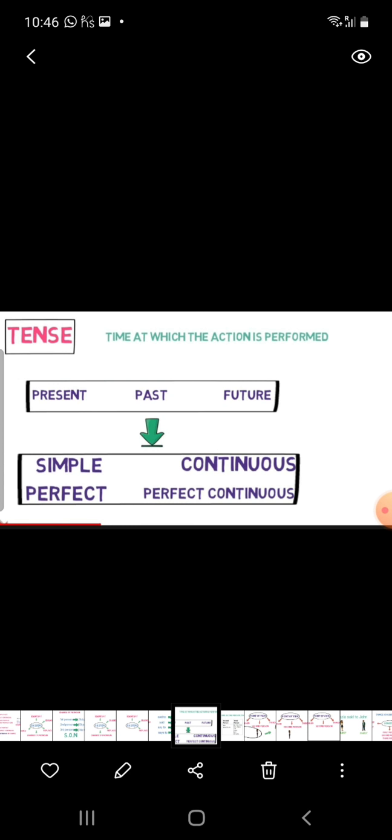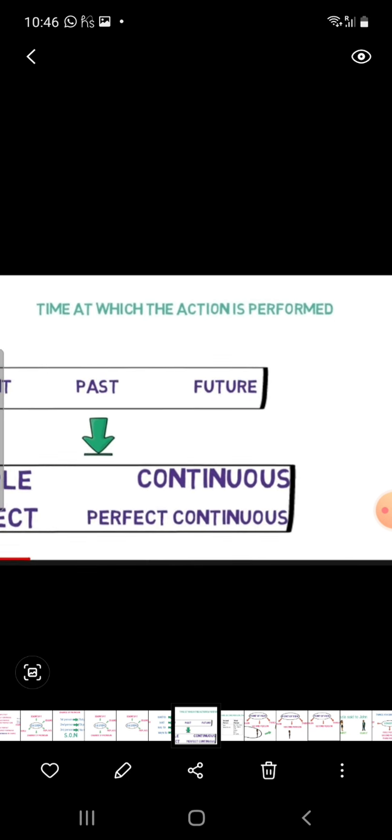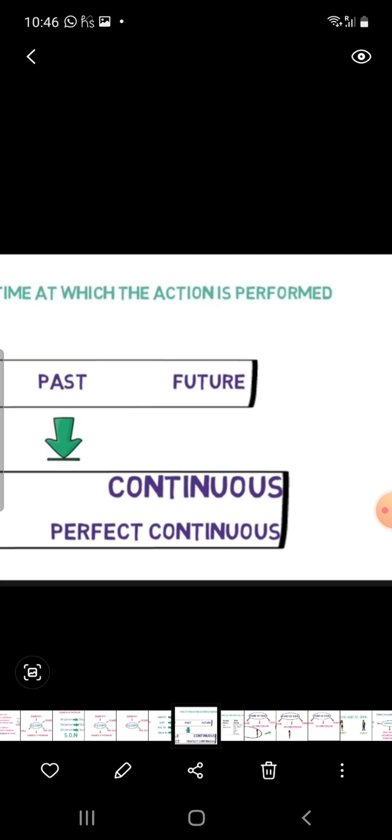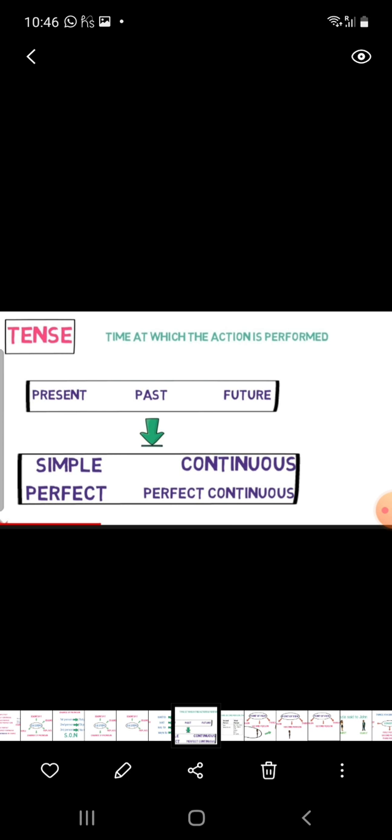Now we will discuss tense. What is tense? The time at which the action is performed is called tense. There are three kinds of tense: present, past and future.